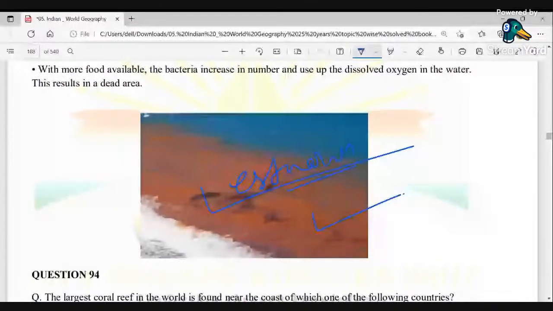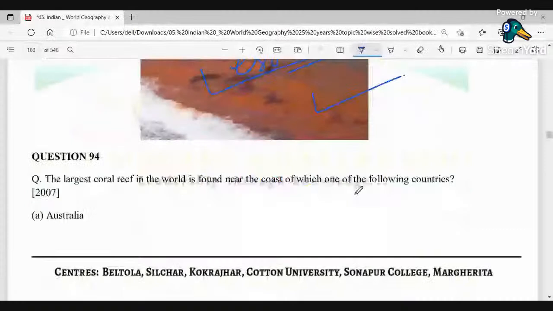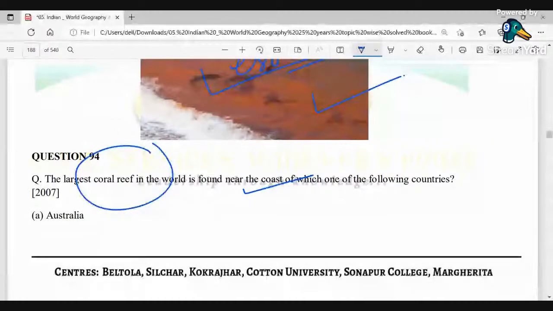Next, the largest coral reef in the world is found near the coast of which one of the following countries? So it has been asked about the largest coral reefs. We all know about corals, and we also know about the islands India has with coral reefs, the Lakshadweep Islands. So what is a coral reef? It's a ridge of rock in the sea formed by the growth and deposits of corals. In simple words, coral reefs are made up of colonies of hundreds of thousands of tiny individual corals, which are called polyps.